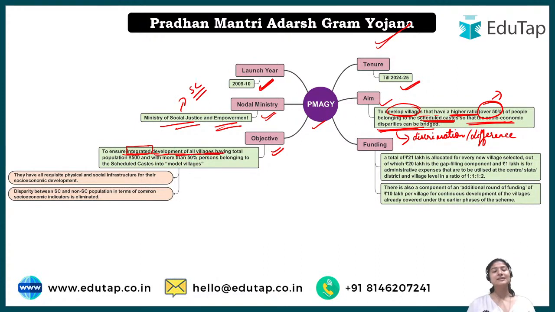So what does it mean? You know that every second day we have some scheme related to villages, right? But every scheme works at its own pace, at its own time, and they have no coordination among them, right? So much of the time the schemes are not completed on time, or if they are, sometimes there is a lack of money or something like that. So in this particular concept, every scheme related to that particular area comes together to perform as a single unit.